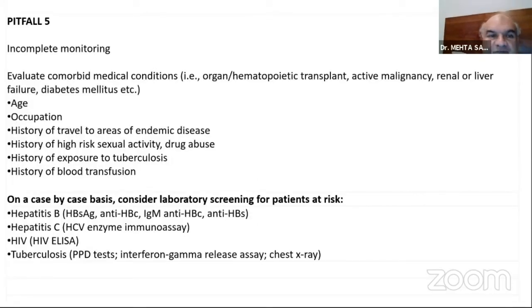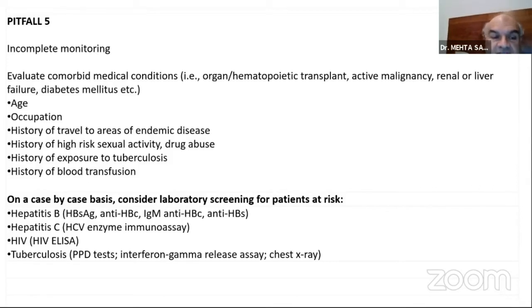The next pitfall which I have found is incomplete monitoring. You need to evaluate these patients for any comorbid conditions, which sometimes they simply don't tell you because they don't think it's important. Whether they've had any organ transplants in the past, any malignancies in the past, diabetes. Diabetes is, of course, the biggest problem because none of them are ever in control. They've not been investigated for a long time. Also their age, their occupation, the history of travel, high-risk sexual activity, history of exposure to TB, history of blood transfusion.